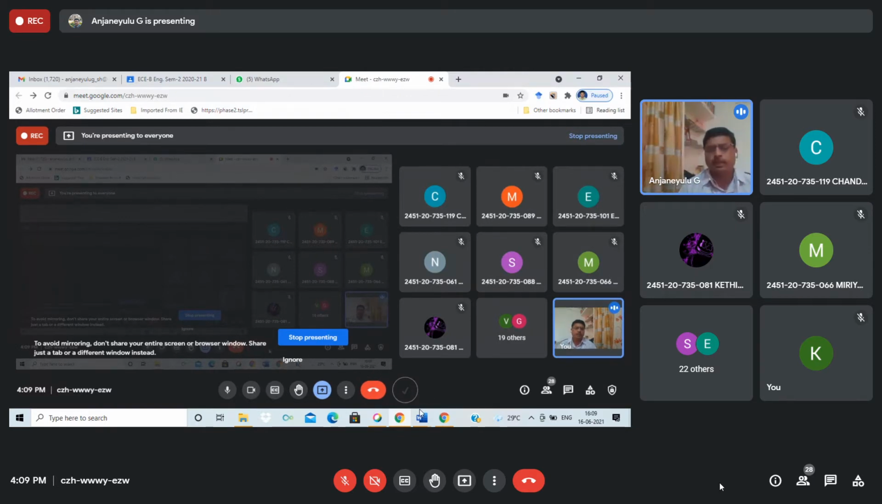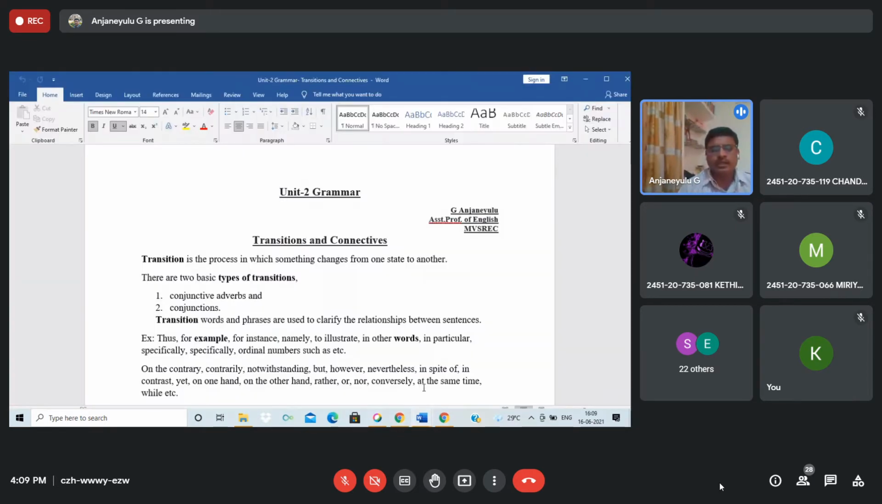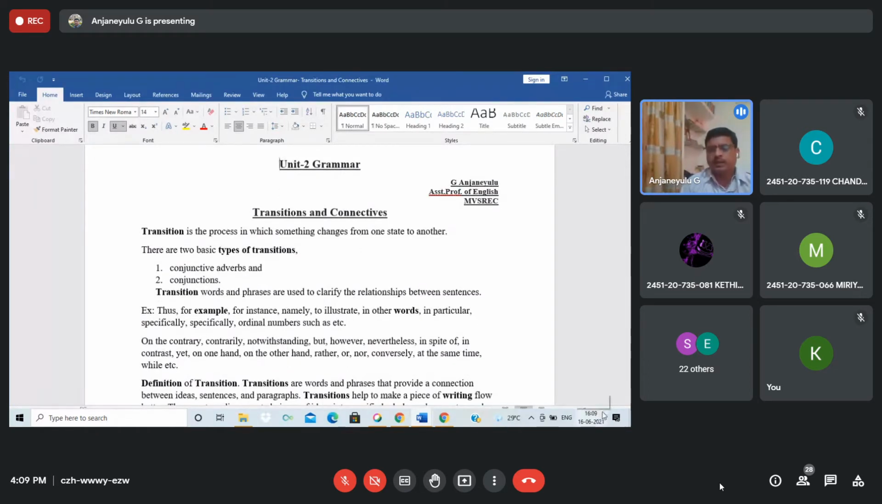Before starting the paragraph writing, I'll start the transition and connectives. Did you hear these topics earlier in intermediate and 10th class? I think you may have some idea about what it means, but try to see the meaning of transition and connectives. Dear students, this is the topic which you have. One second, students.